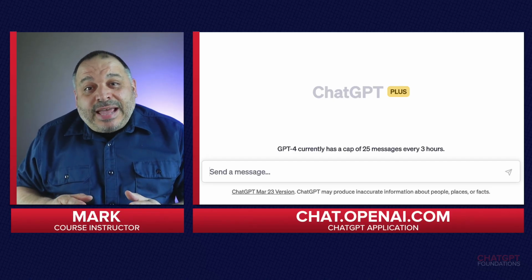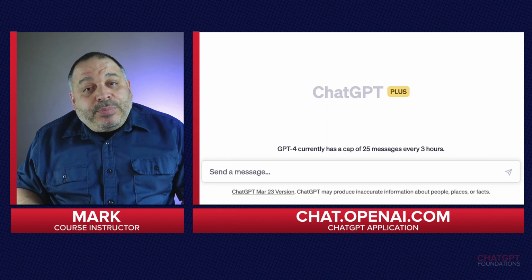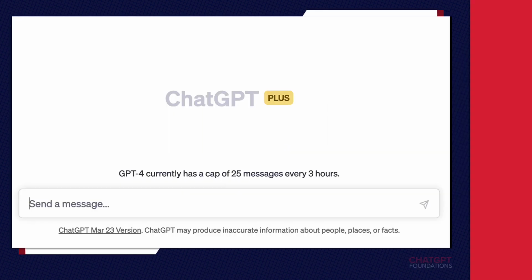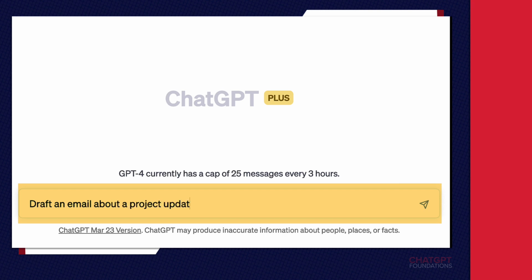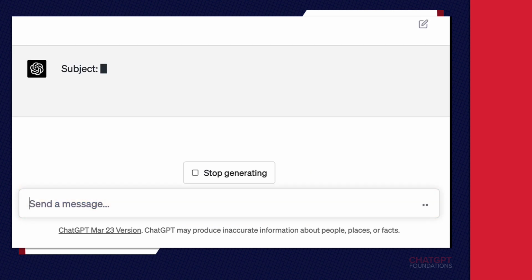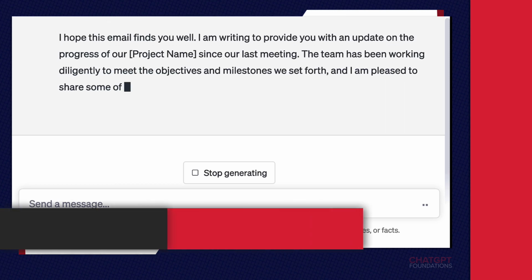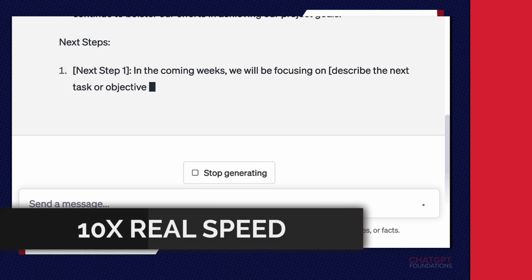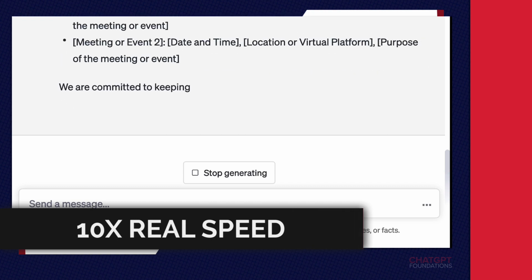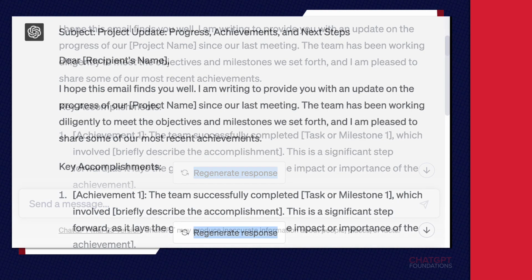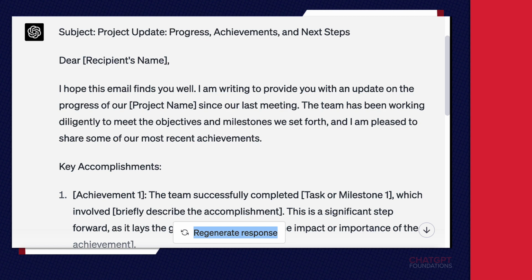Let's take a look at an example of how ChatGPT can help you draft an email. I can make my request, known as a prompt, of ChatGPT by typing in the Send a Message box: Draft an email about a project update. I can then press return or click the icon. And now ChatGPT generates a response. After a few moments, the email is complete.